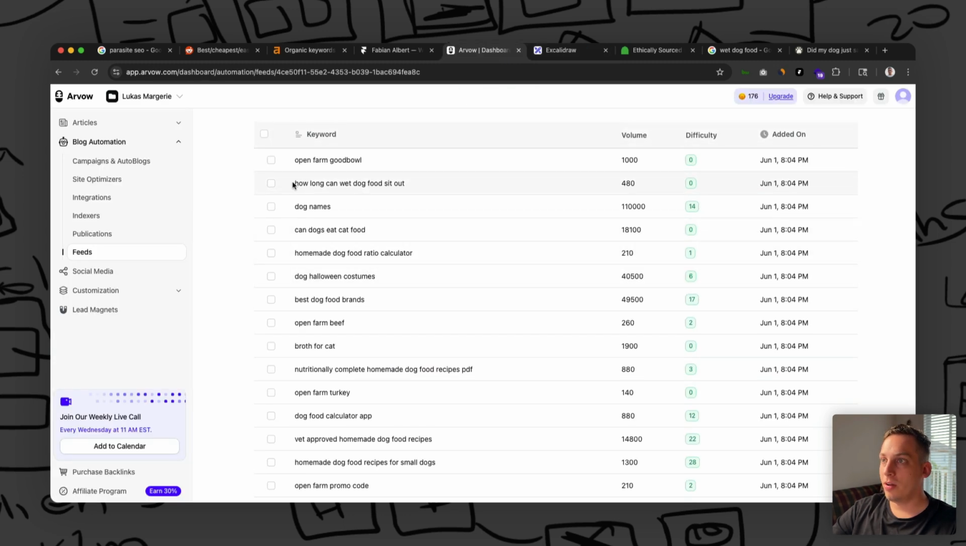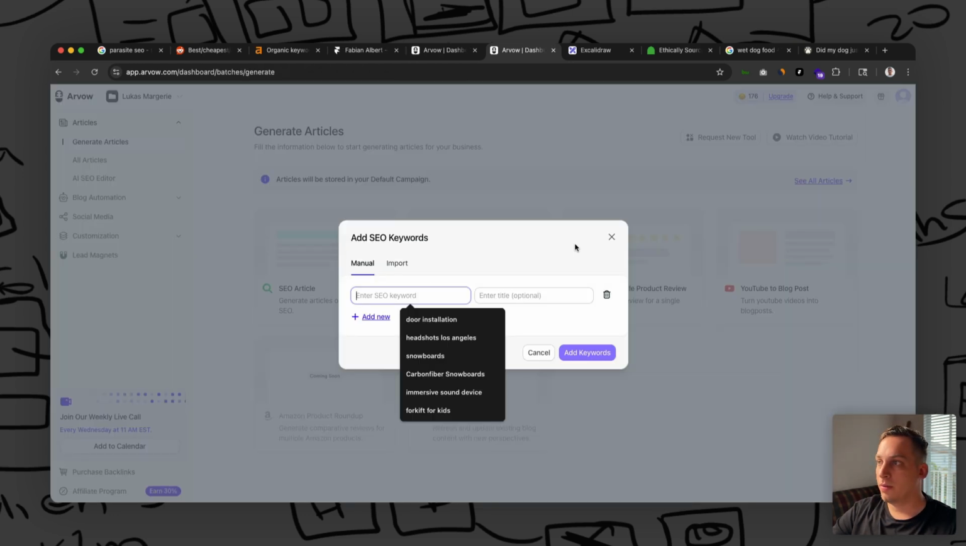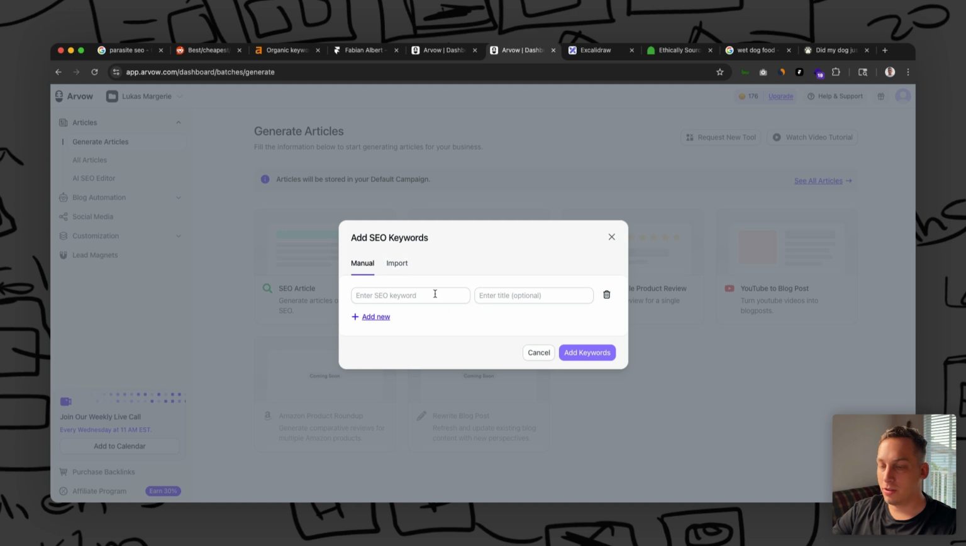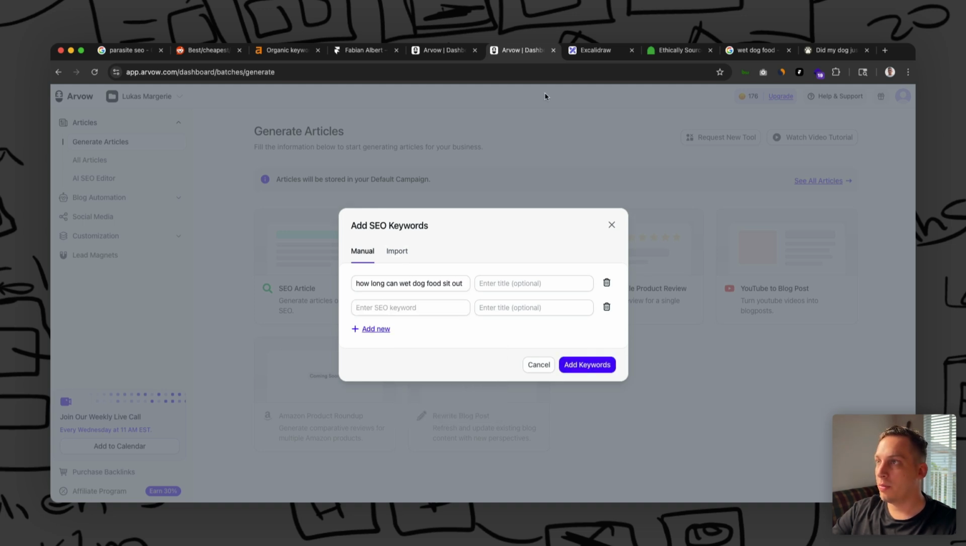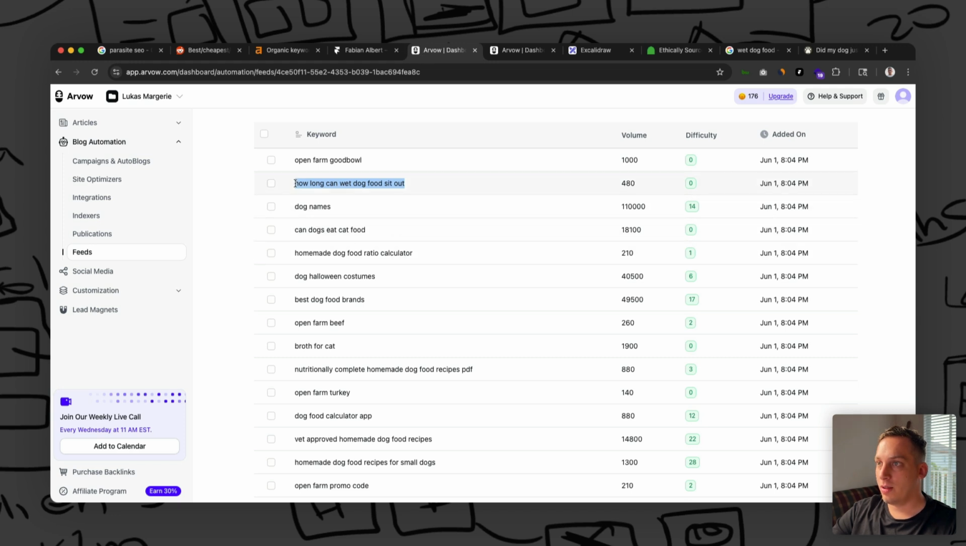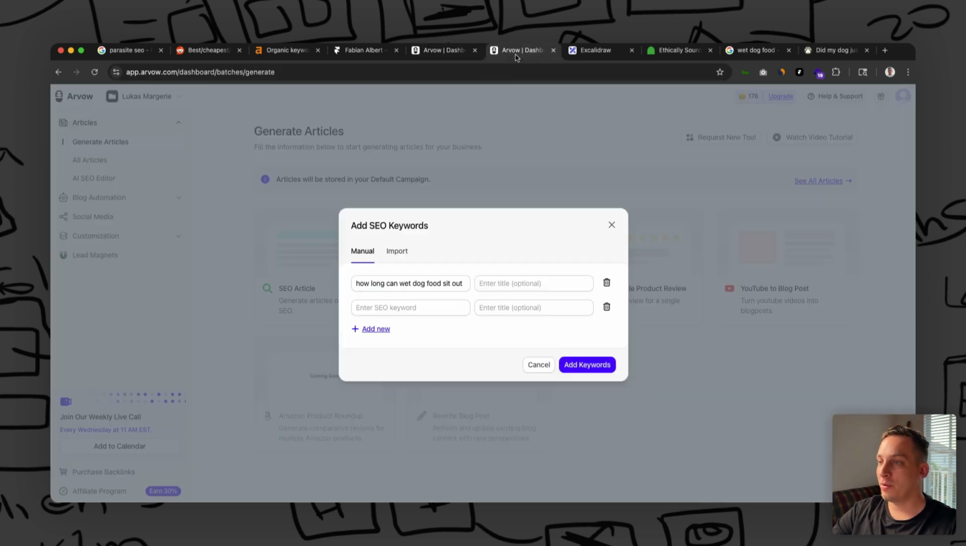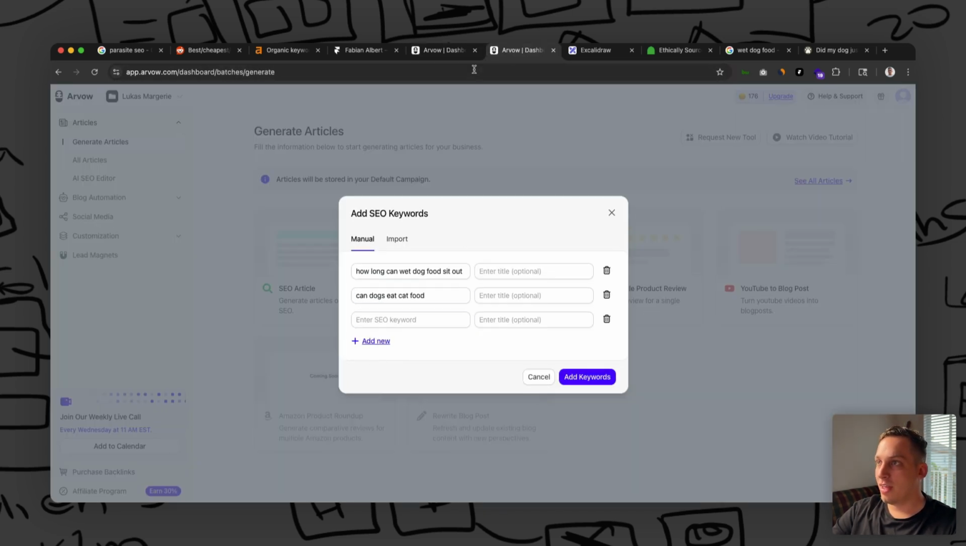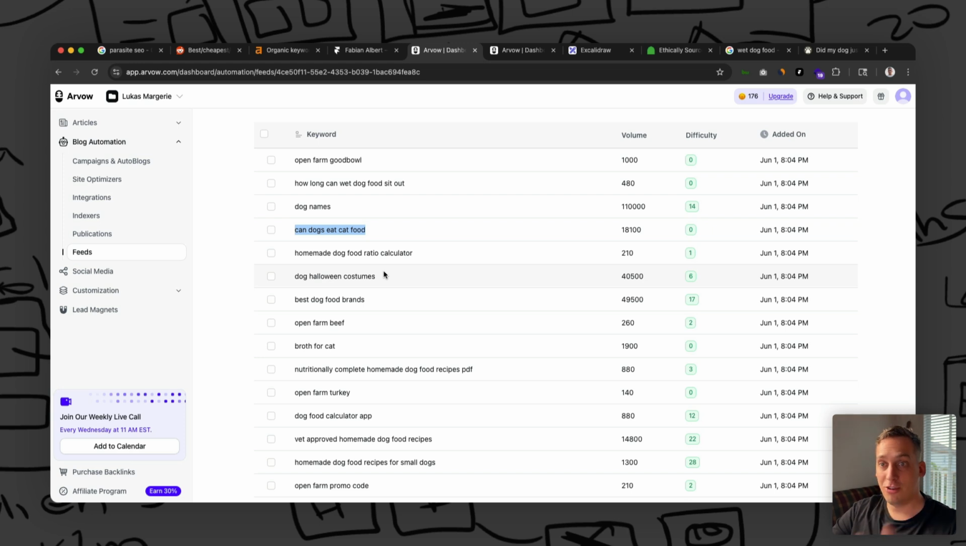So for example, how long can wet dog food sit out? We can get this one, and we can go into generate articles and just paste this in here, add the keywords. We can add another one if we wanted to go over here. So how long can wet dog food sit out? Dog names, can dog eat cat food? Let's see, we can try that one as well. So we're just answering different questions that can potentially lead to a specific call to action to drive these readers to our product based on their search intent, right?